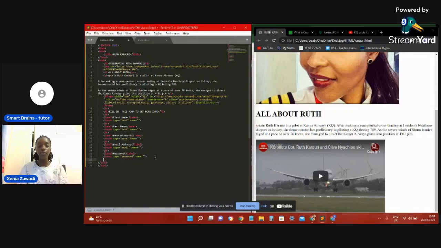While you're creating a form, you have to agree to terms and conditions, so we are going to be doing a checkbox, input type, checkbox, and then you're going to be putting a label that says agree to the terms and conditions.